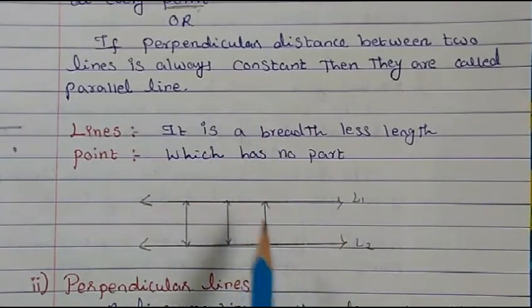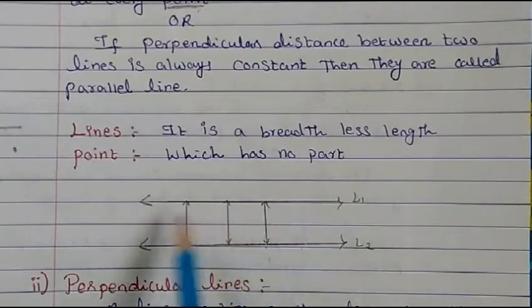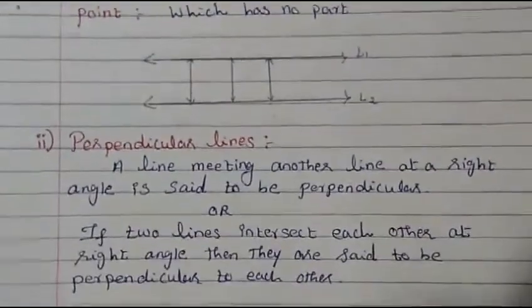So they are lines that never meet and always maintain the same distance at every point. Or you can say the perpendicular distance between two lines is always constant. Then they are called parallel lines. Now let's see the second term, perpendicular lines.